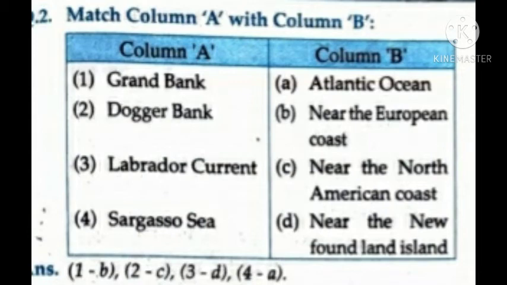Next question, match the column. First, Grand Bank, answer is near the European coast. Second, Dogger Bank, the answer is C, near the North Atlantic American coast. Third, Labrador current, the option is D, near the Newfoundland island. Fourth, Sargasso Sea, the answer is A, Atlantic Ocean.